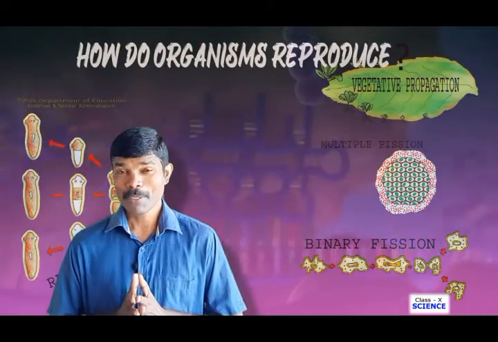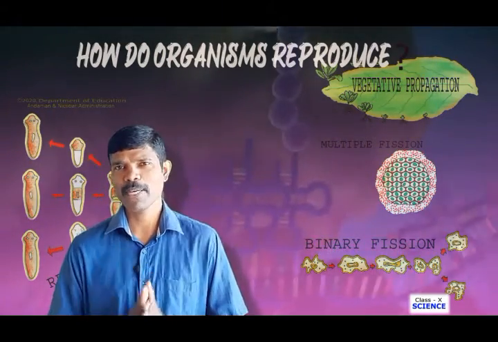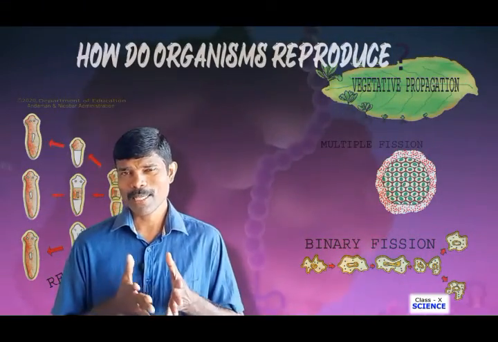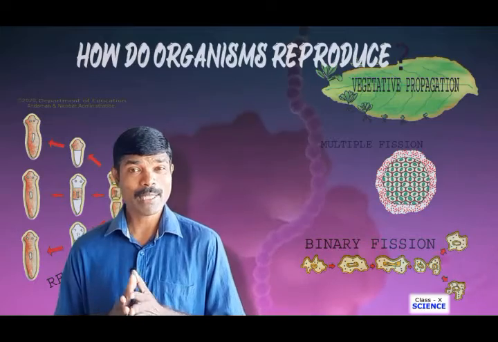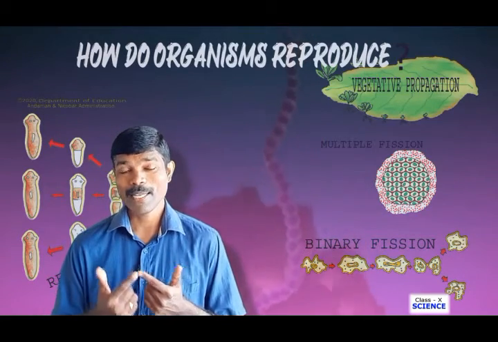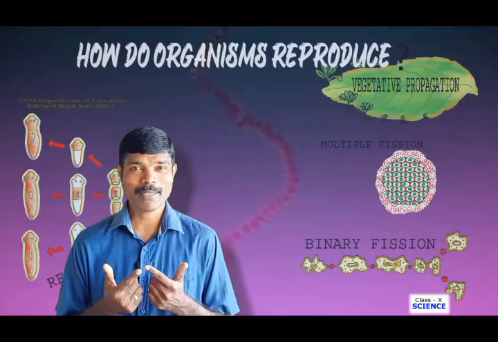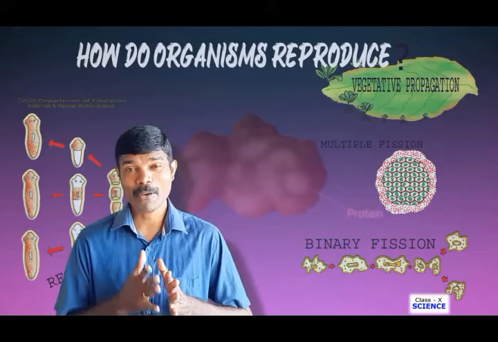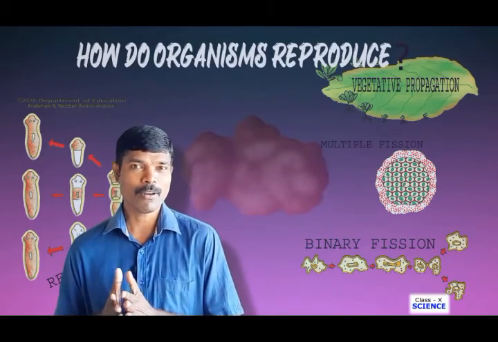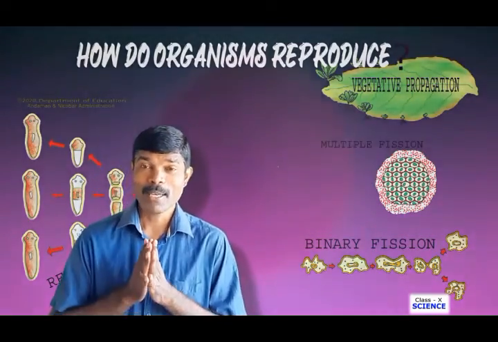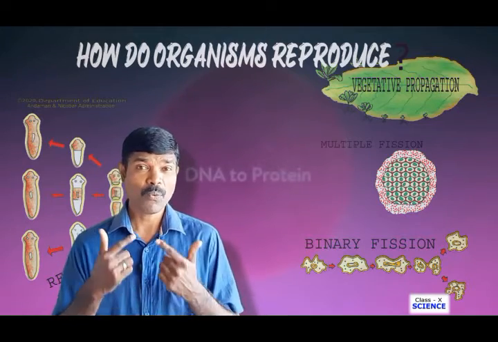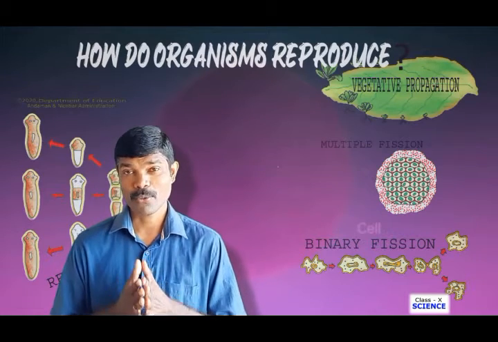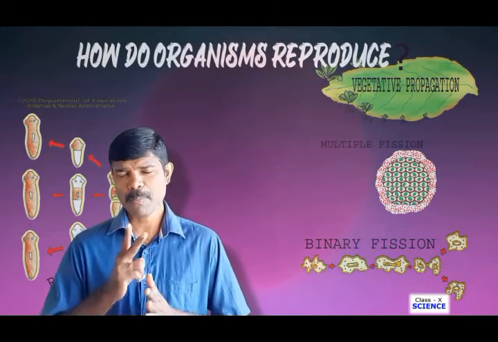Now the reproduction process is broadly classified into two categories. They are sexual reproduction and asexual reproduction. In asexual reproduction, what happens? Only one individual is involved. The DNA copying process takes place or is restricted between parent and the child. Only one parent is involved in creating a new individual of its own kind. So such a reproduction process in which only one individual is involved, we call it asexual reproduction. In sexual reproduction, two parents are involved.